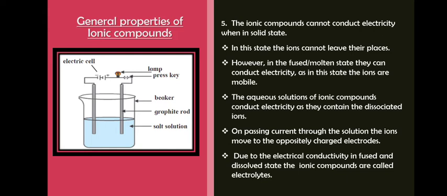Here it is shown a salt solution, the graphite rod, which is the positively charged electrode, and here again negatively charged is shown. So the anions will move towards the anode and cations will move towards the cathode.